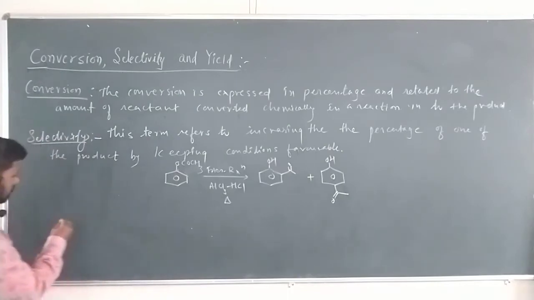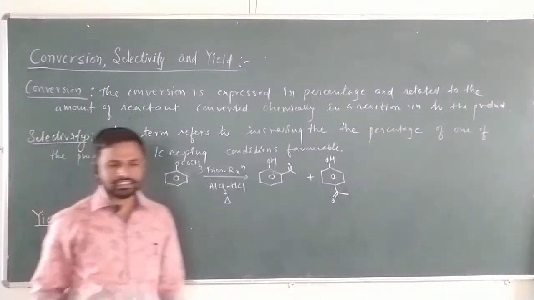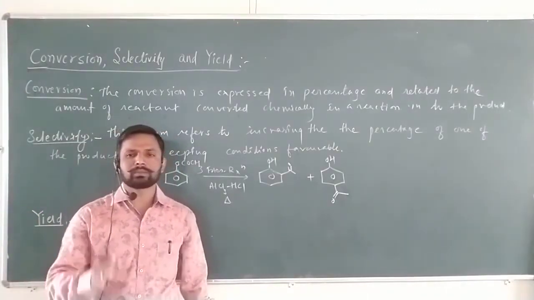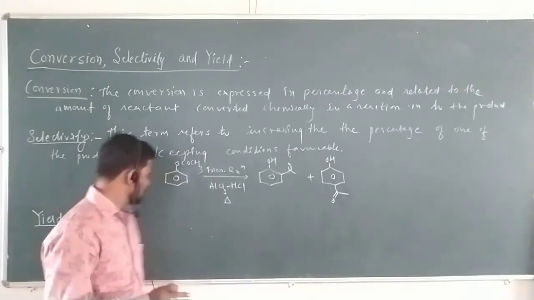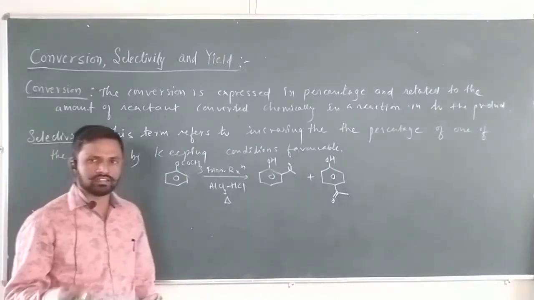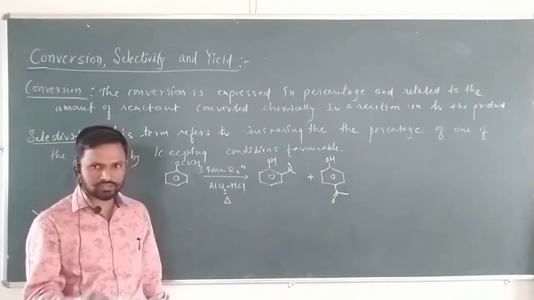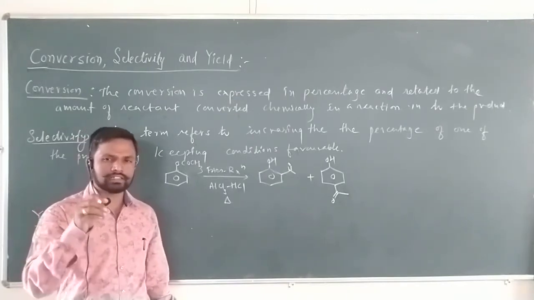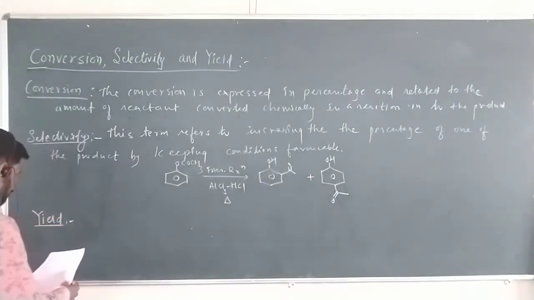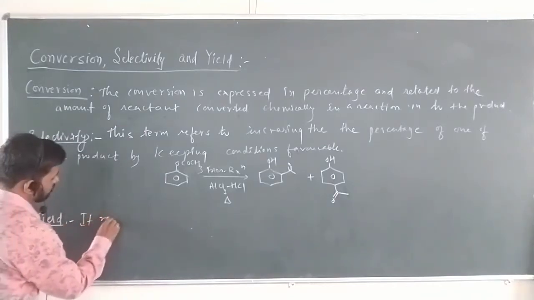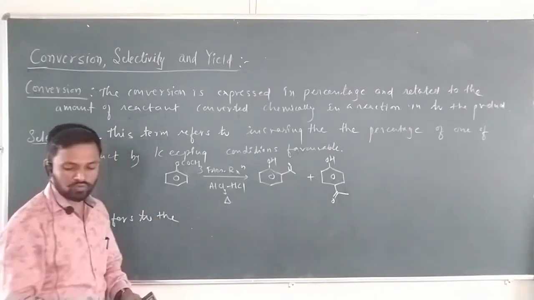Okay. Next, yield. This is very important. What is the yield? Yield is nothing but the actual amount of the product formed. The amount of product formed can also be expressed as percentage yield. It is expressed in percentage also. Directly, the yield is nothing but the actual amount of product formed in a reaction. So we can define yield as: yield refers to the actual amount of product formed.